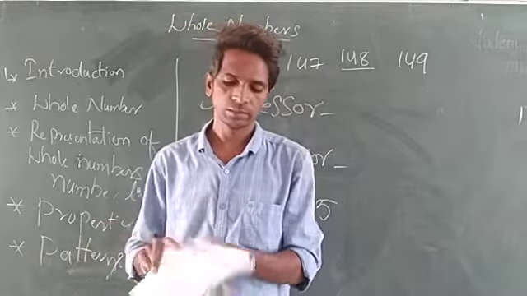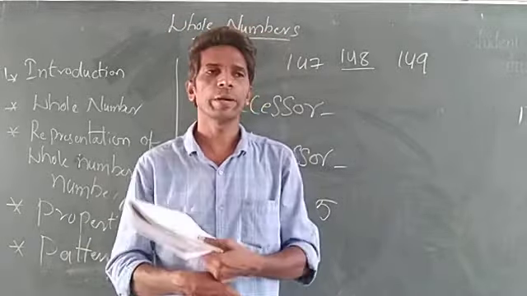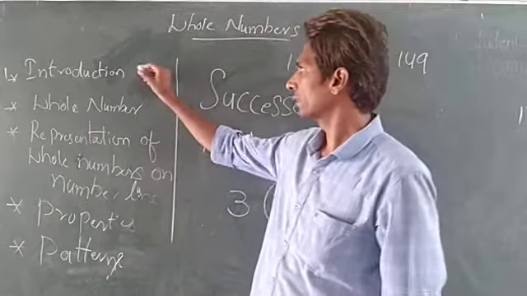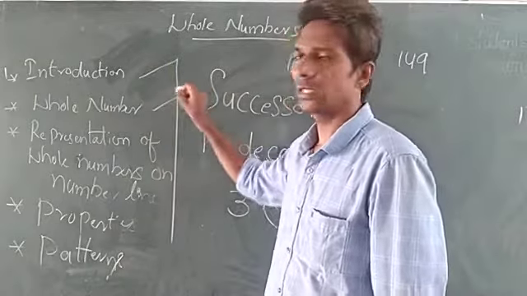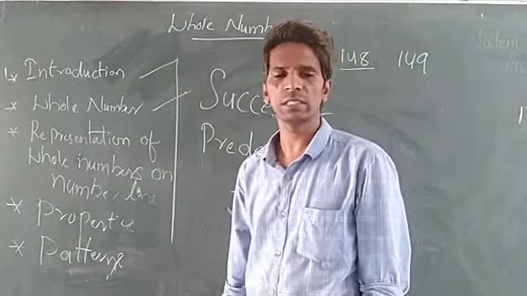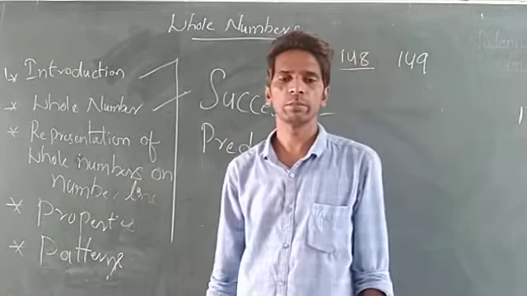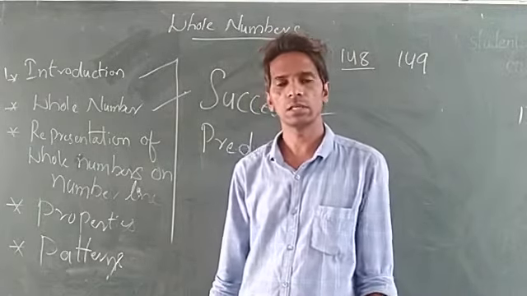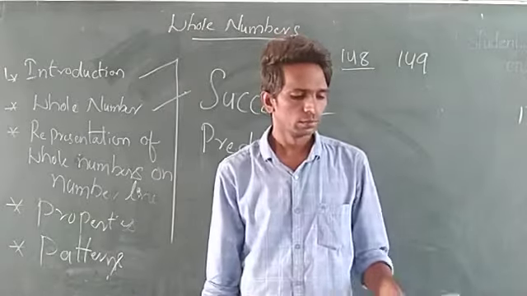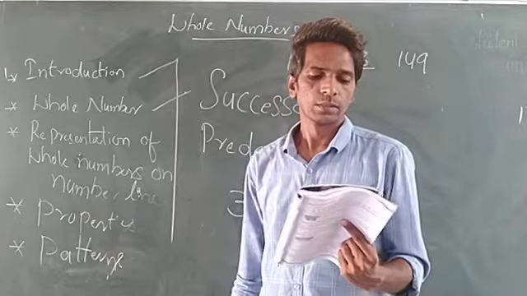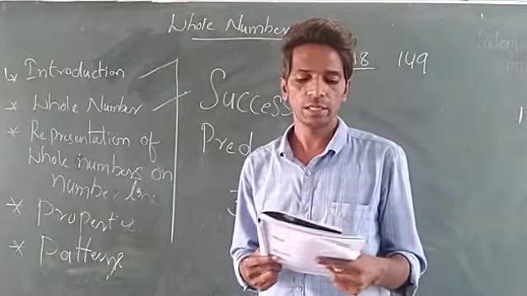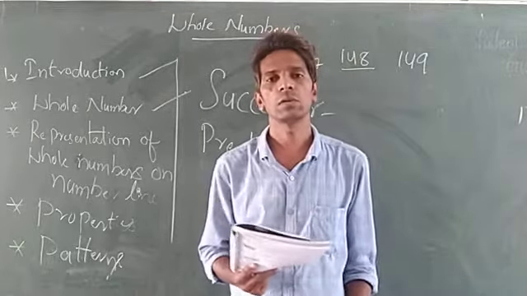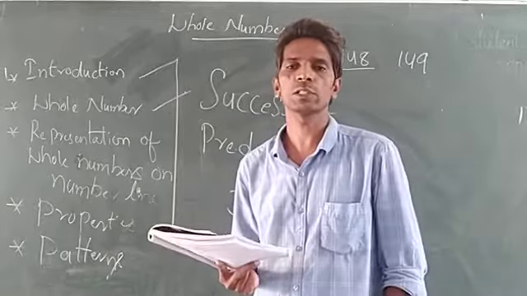See the next page. So 2.1 is there. This is the introduction, so the introduction was completed. Next, to see the whole numbers. What is the meaning of whole numbers? 0 to infinity is called the whole numbers. 0, 1, 2, 3 and so on is called the whole numbers. See, on page number 16 they have given a check your progress. Which is the smallest whole number they asked. So what is the smallest whole number?